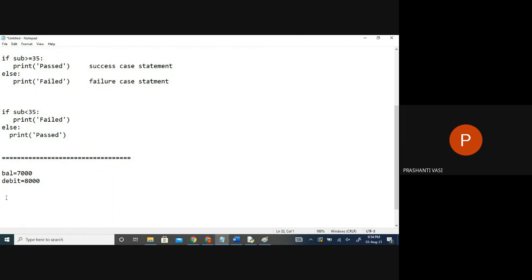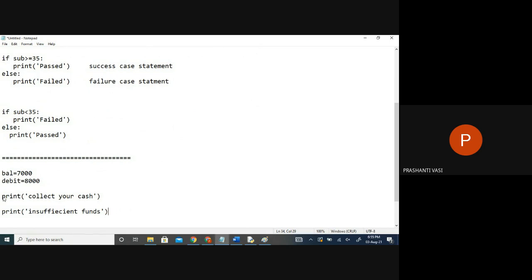So I'm writing a program which should decide: please collect your cash or insufficient funds. I can successfully withdraw the amount, or I will fail in that particular withdrawal. So when will the system say collect your cash? There are only two options: collect your cash successfully, or we'll get a message saying insufficient funds. There can be many more answers, I'm just focusing on two. So when will I get this answer and when will I get that answer? Or will I always get both answers? Can we get both? No.